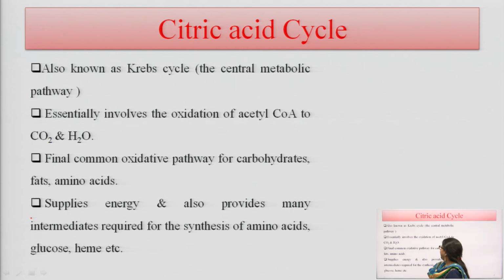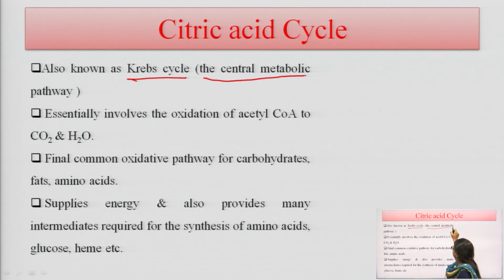The name citric acid cycle is based on different points. Here the formation of citric acid occurs, and this is also known as the Krebs cycle, because the discoverer of this cycle is Mr. Krebs. This is a scientist, so due to his name it is also known as the Krebs cycle. It is also known as the TCA cycle, the tricarboxylic acid cycle.